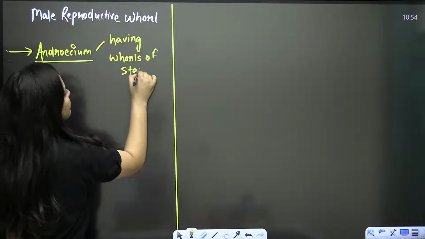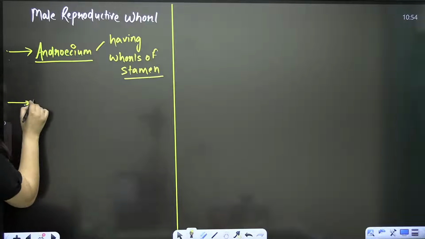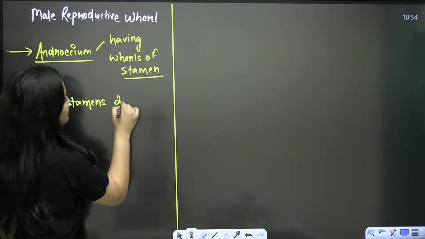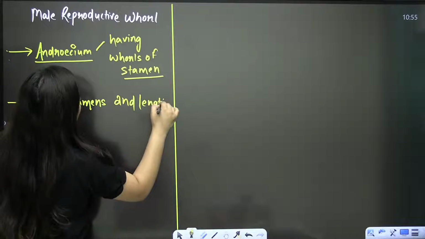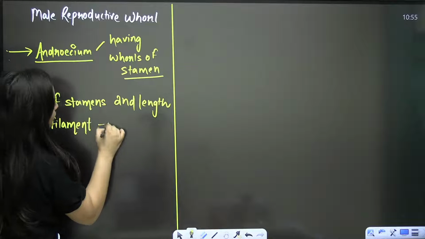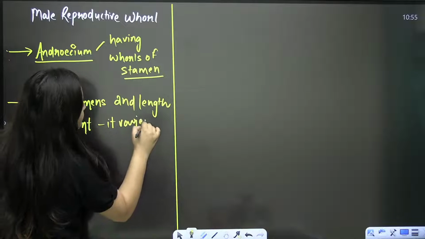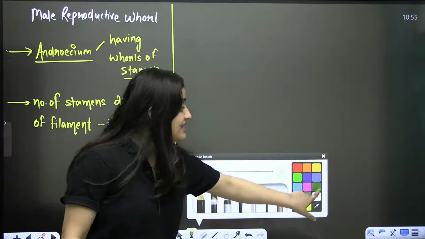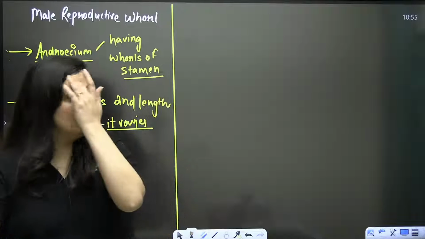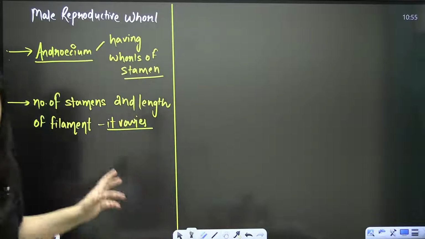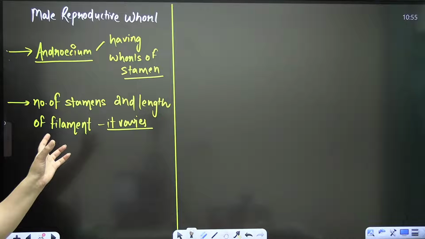And bache, the number of stamens and the length of filaments varies from species to species. Remember this always. In different species, you will see the number of stamens is different, and even their length is variable. Sometimes in a flower, in the whorl of stamens, some stamens are long and some are short as well. So these things are variable. Clear, bache?